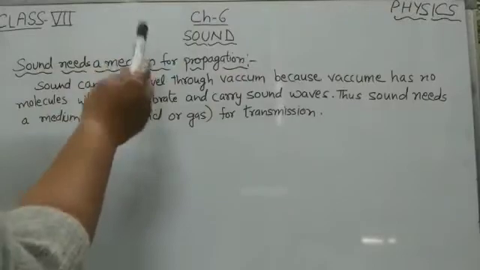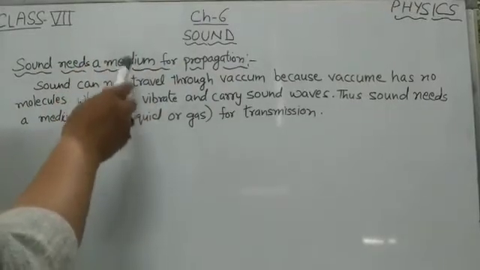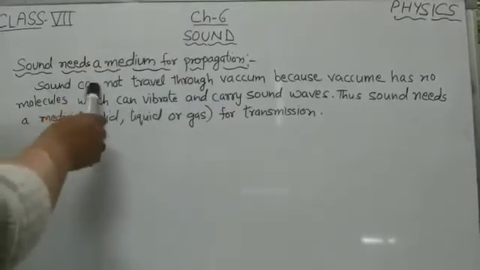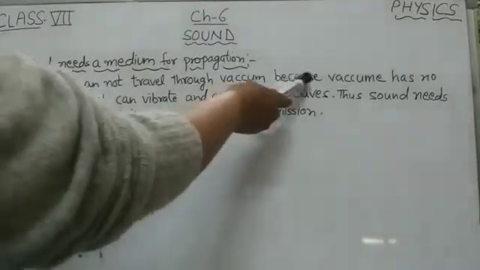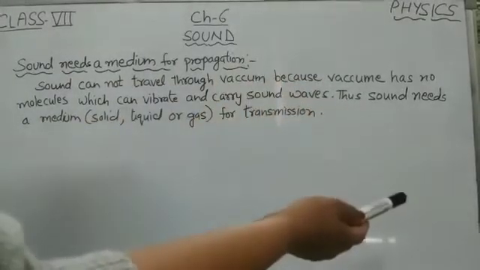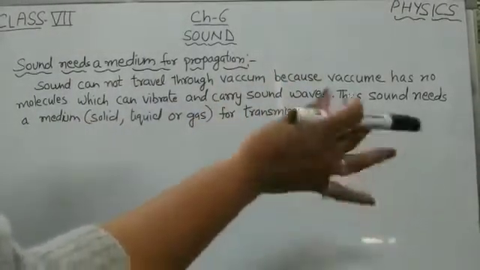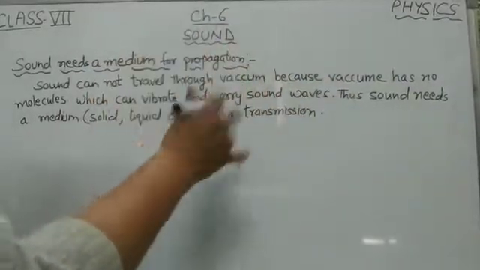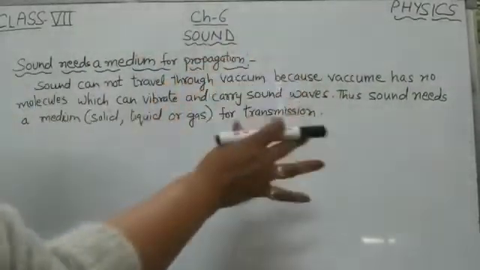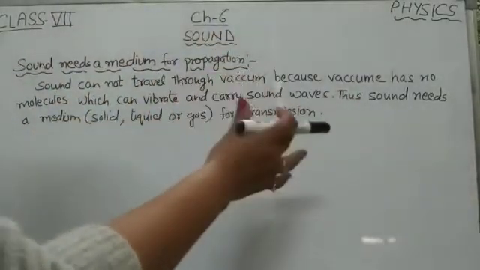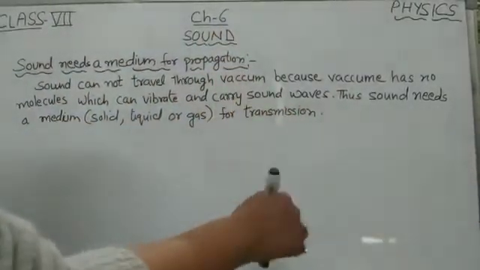Medium means the substance through which sound travels is called medium. So sound cannot travel through vacuum because vacuum has no molecules which can vibrate and carry sound waves. Just now I have explained how molecules vibrate and they carry sound waves. So vacuum has no molecules, so sound cannot travel through vacuum.